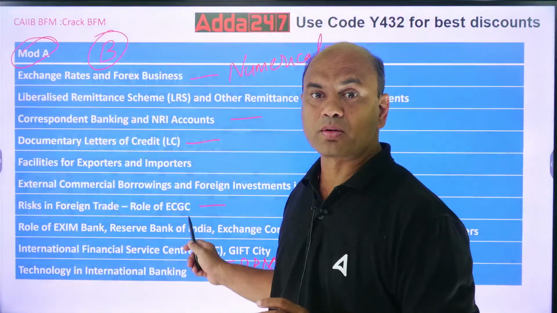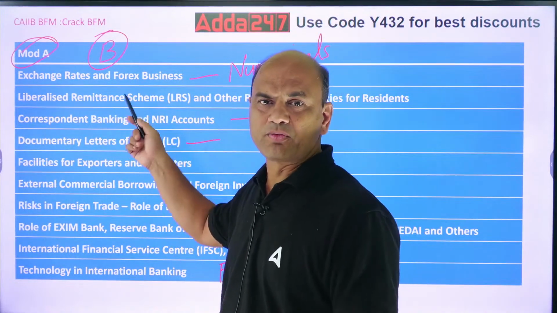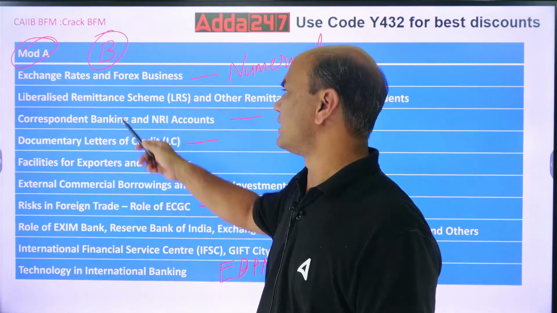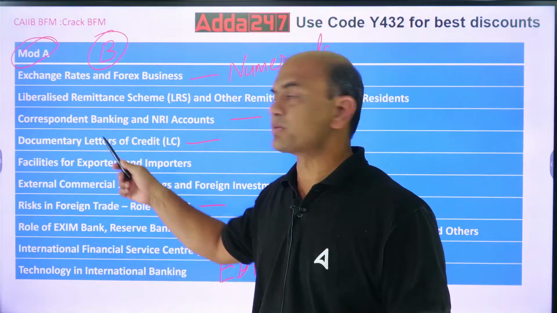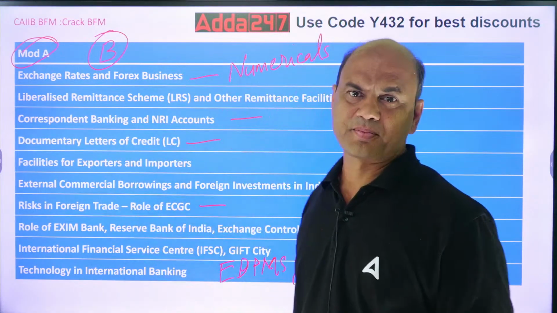So what are the important topics? See this. You can see module A's full portion is given: exchange rates and forex business, LRS (Liberalized Remittance Scheme), correspondent banking and NRI, documentary LC. Now these you can read.